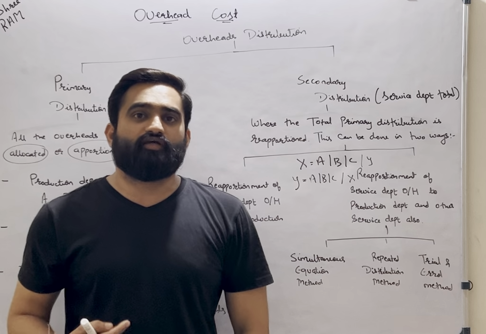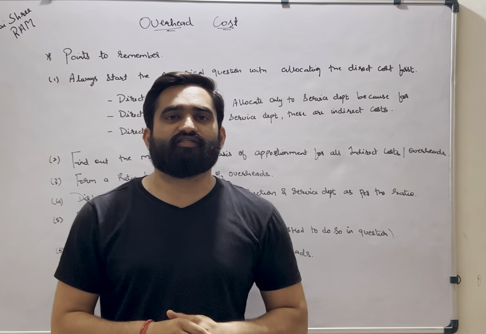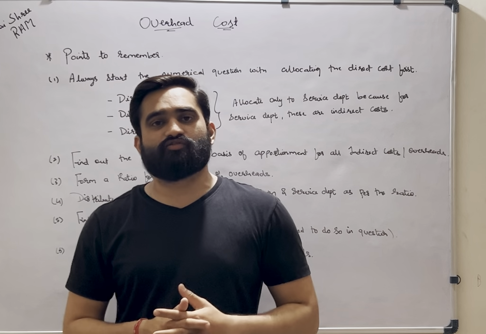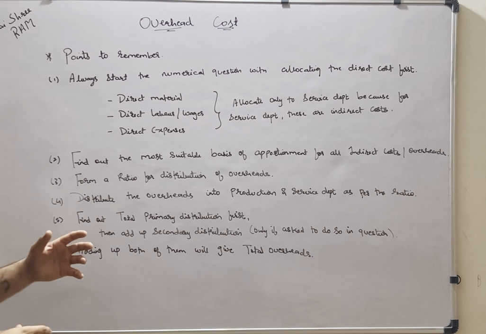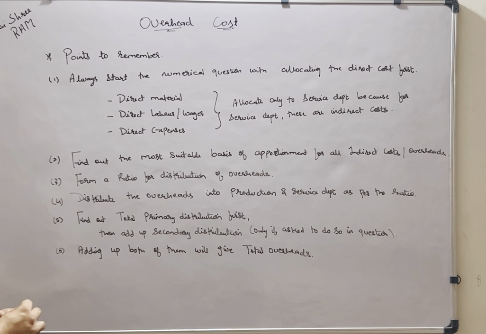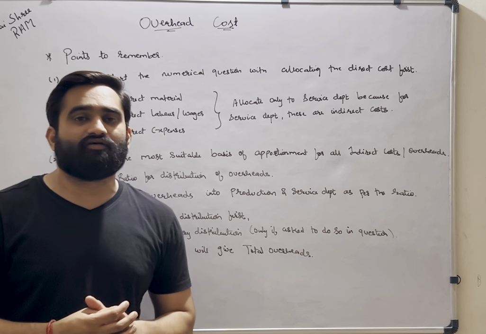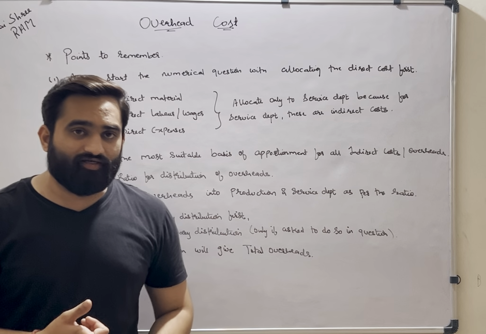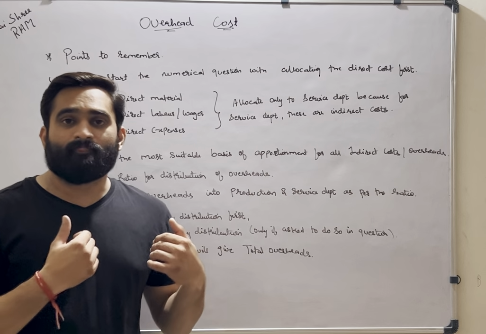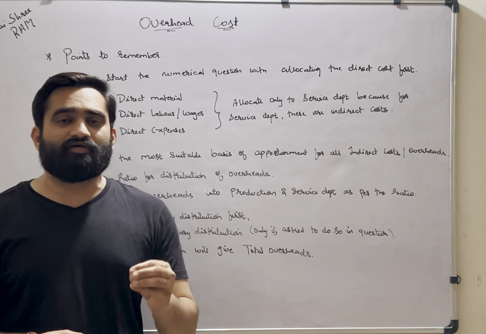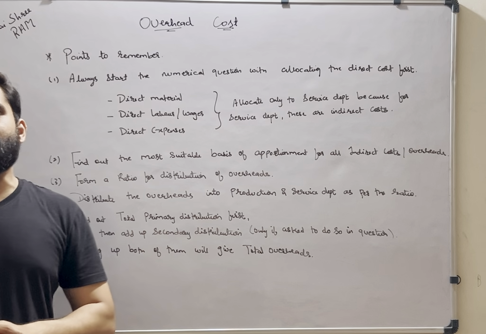We'll practice some of the numerical questions of this chapter. Before starting, here are some important points to remember for overhead cost. The very first point is always start the numerical question with allocating the direct cost first. You will be given certain direct cost in the question, and they can be direct material, direct labor, and direct expenses. Always start by allocating them first, and remember that this direct cost can only be allocated to service departments only.